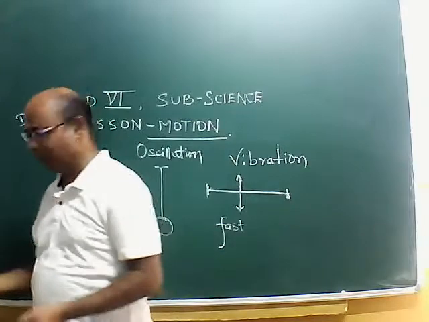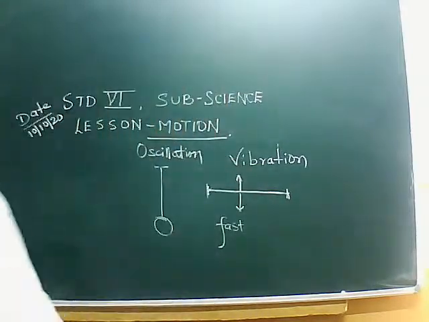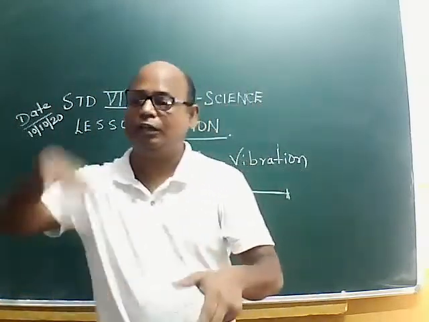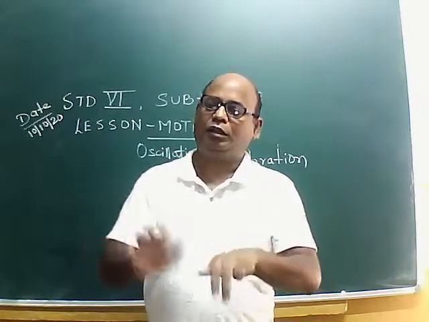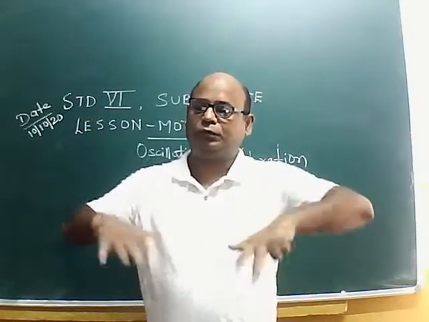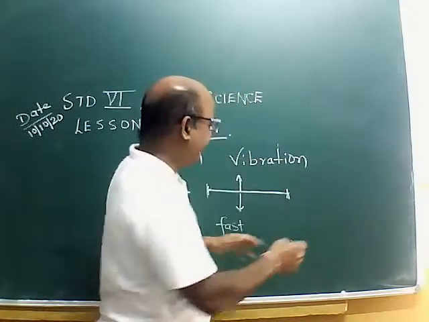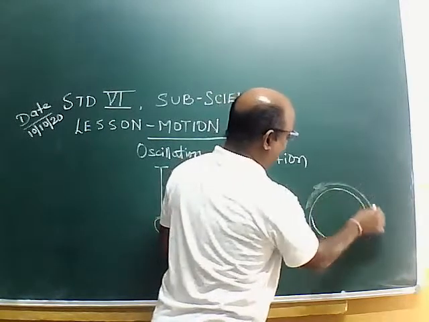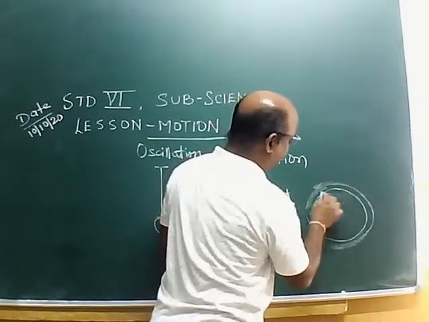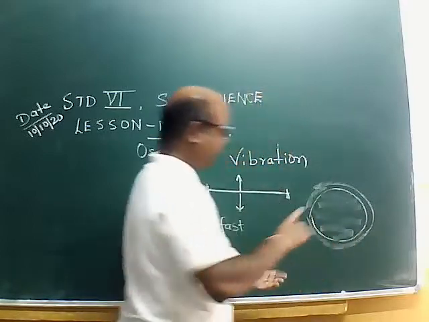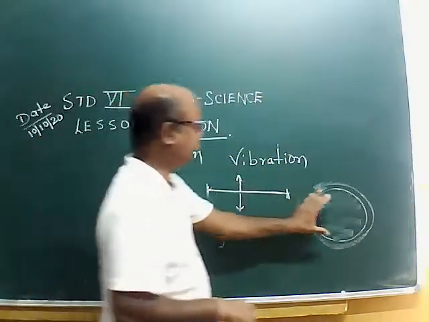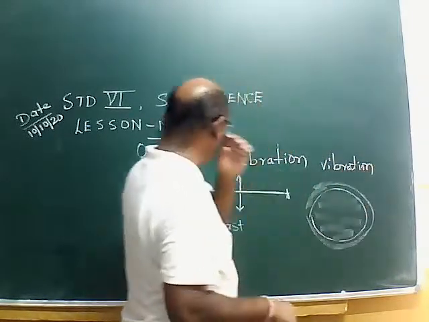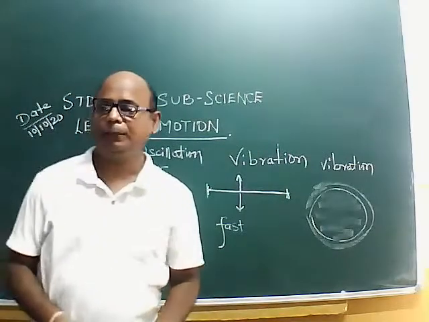For example, the professor has kept a tabla here. You know, the tabla. It is connected from the circumference. When we play it, it also shows a fast to and fro motion. That is also called vibratory motion.